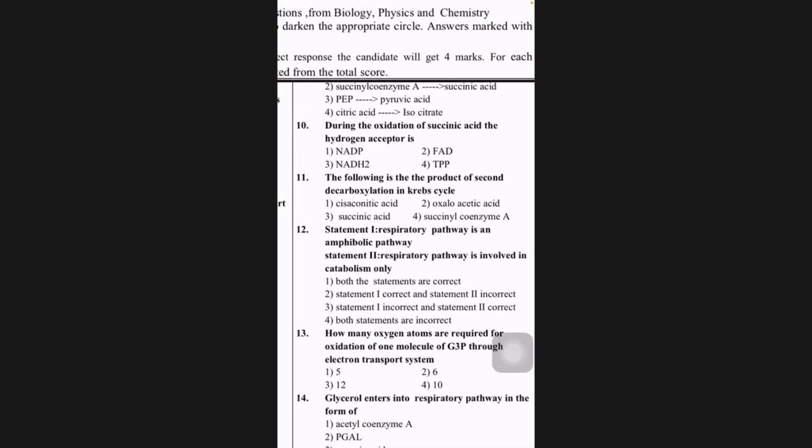How far have we come? Question number 9. Next, let's go to 10th. During the oxidation of succinic acid, the hydrogen acceptor is. Succinic acid oxidation into fumaric acid. Who was accepting? FAD. So second option.